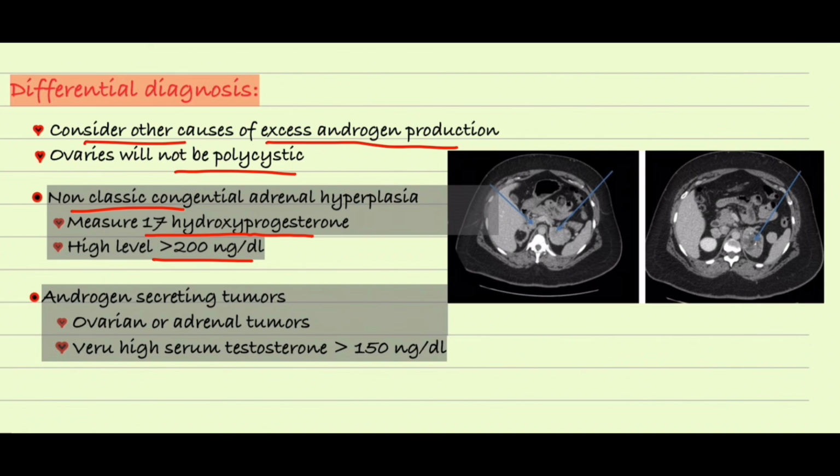The other cause includes androgen secreting tumors, which can be present in the ovary or as adrenal tumors. And the testosterone level will be super high, like more than 150, while testosterone level is also high in PCOS but not as high as 150 or more. So that will give you a huge hint in the question.